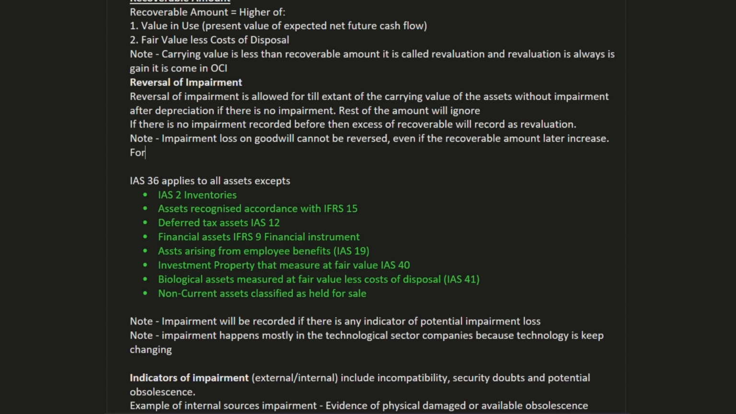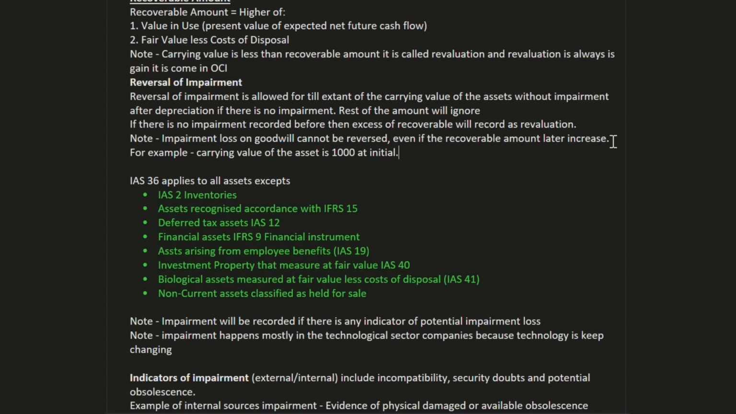For example, carrying value of the asset is 1000. So carrying value of the asset is 1000 at initial. Now there are two possibilities. When we have carrying value at initial of 1000, first possibility is we can have revaluation. Second possibility is we can have impairment.